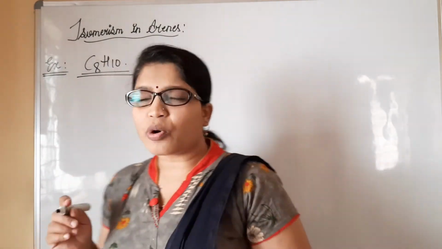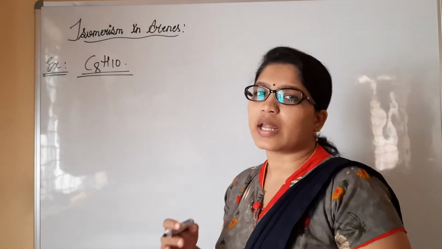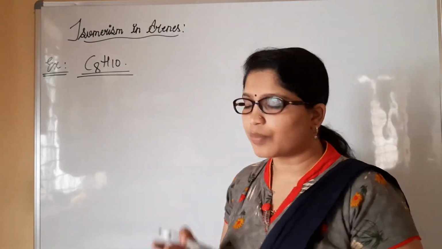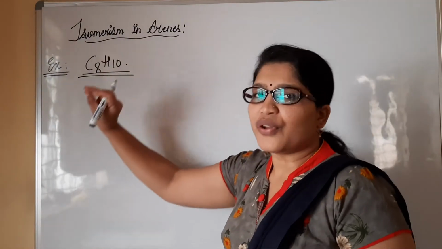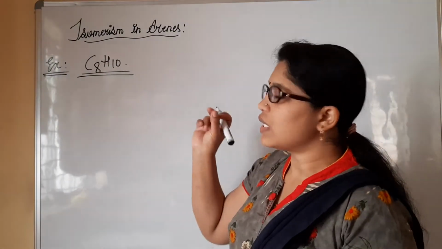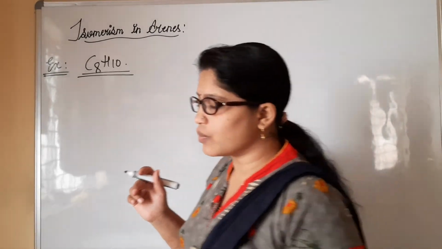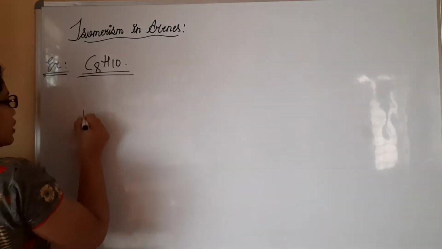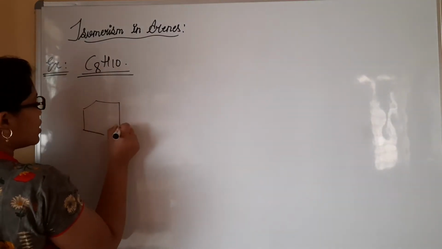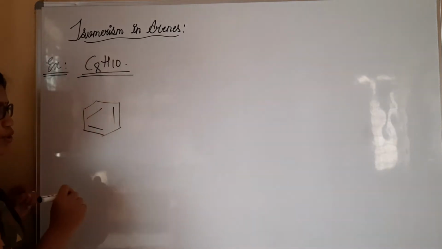With the help of this molecular formula, we are supposed to check what other isomers are possible with a fixed structure. Let me first tell you about C8H10. If you consider C6H6, it is benzene, right? 6 carbon atoms, 6 hydrogen atoms. So first let us write the benzene skeleton. See here, we all know it is benzene, right?